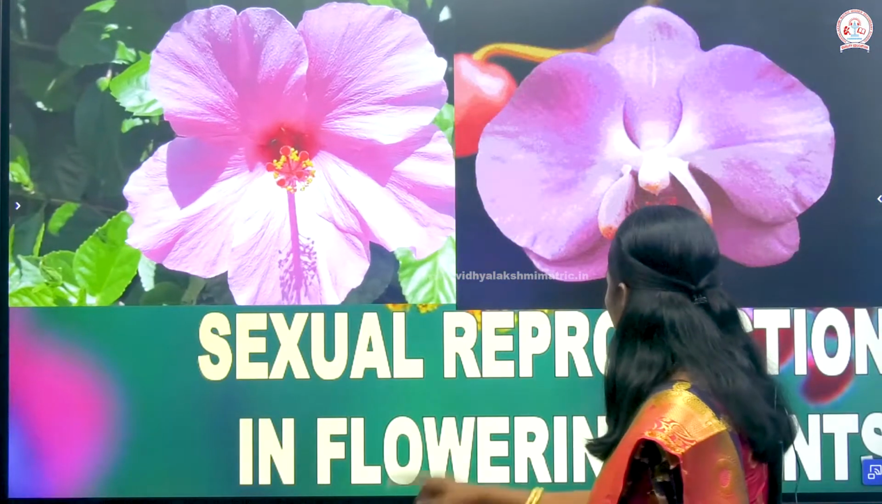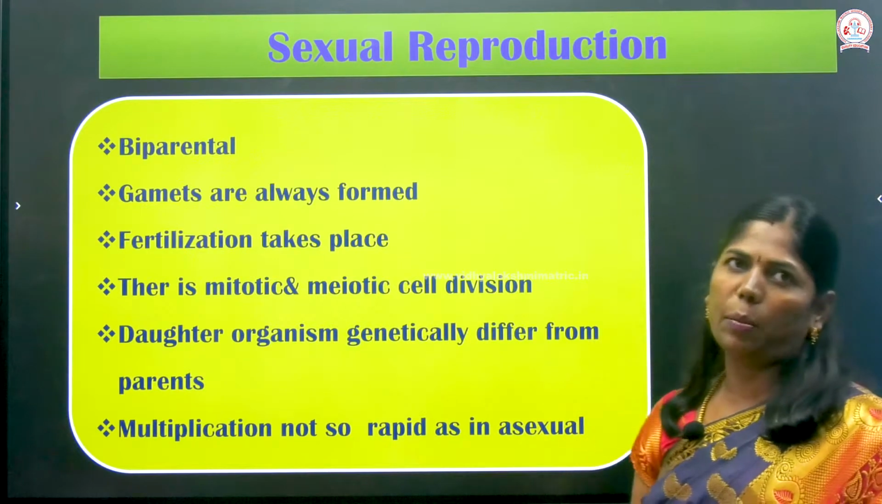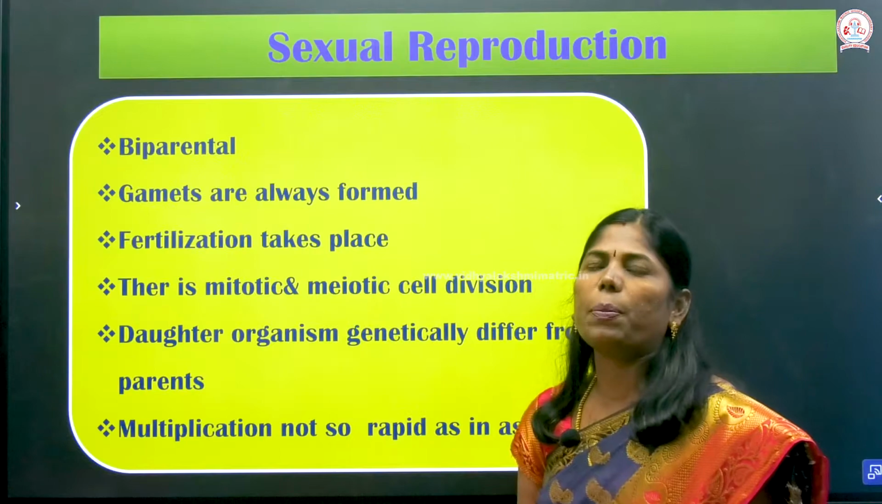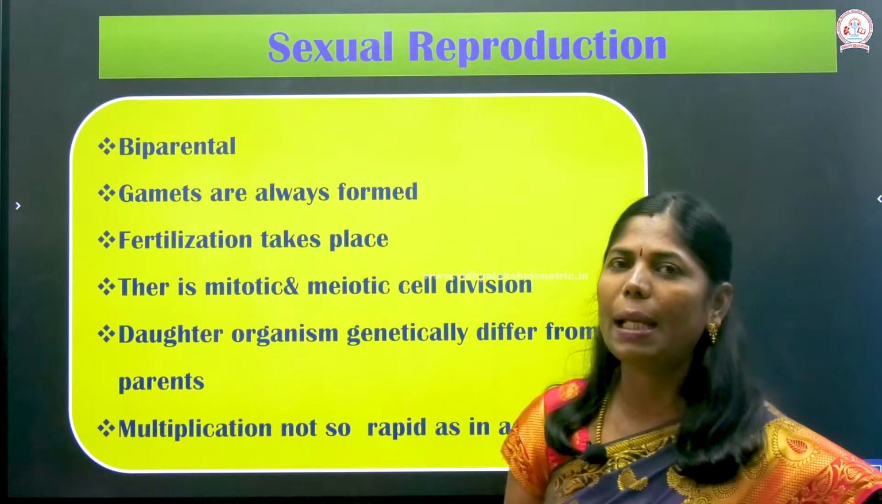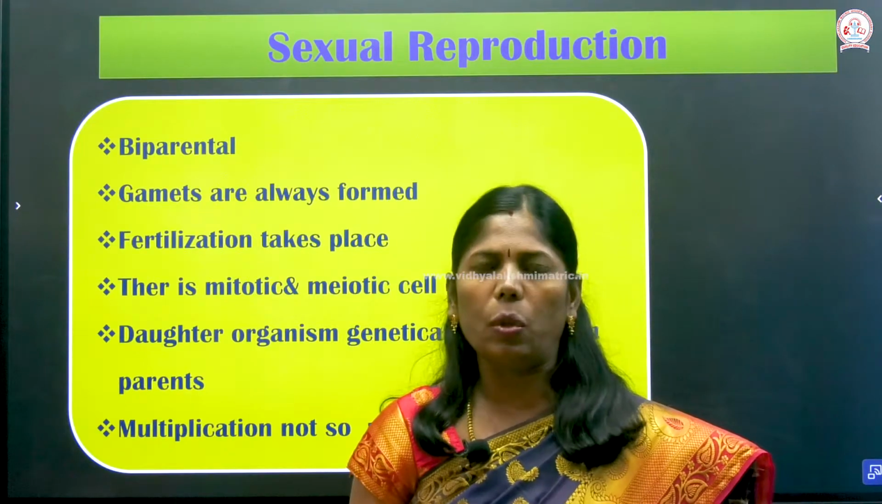So, sexual reproduction in flowering plants. This is the first chapter in the 12th standard botany. So, what is sexual reproduction? Sexual reproduction means that male and female gametes are fused together to form a zygote, isn't it?